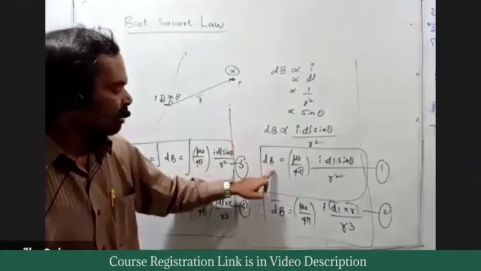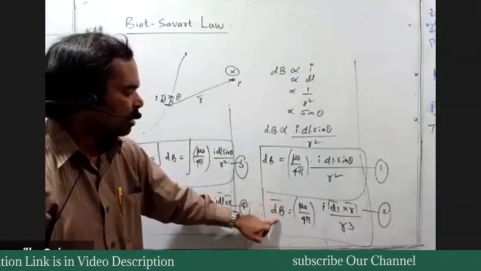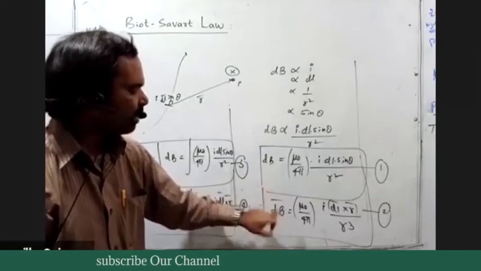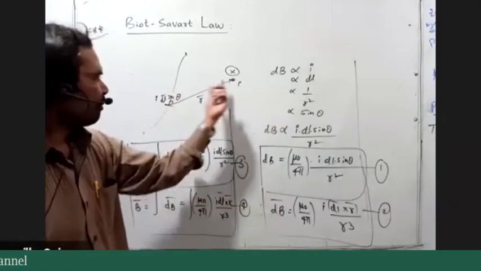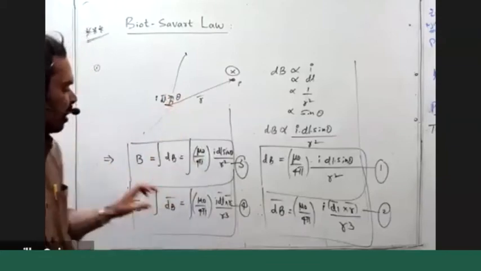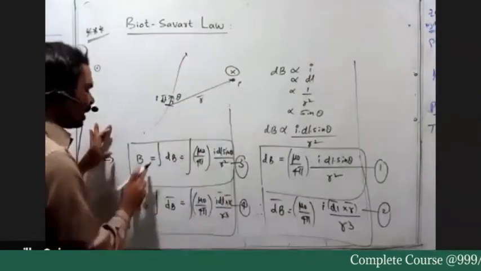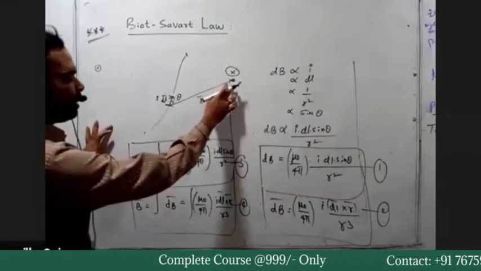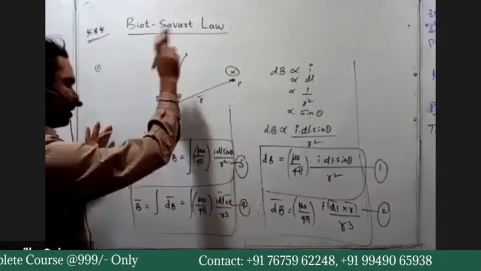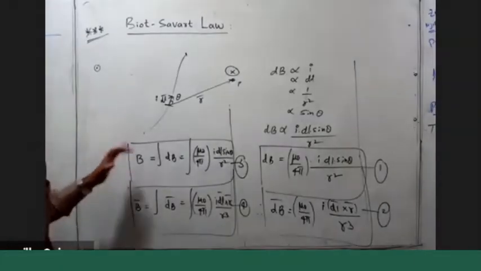This is Biot-Savart's law in scalar form. This is Biot-Savart's law in vector form for the small element. Field due to the small element. Now field due to the whole conductor. At the point P, magnetic field induction due to the whole conductor. These are the scalar form expressions. This is a vector form expression, right?